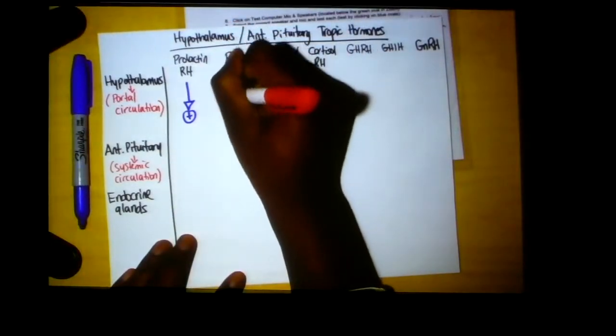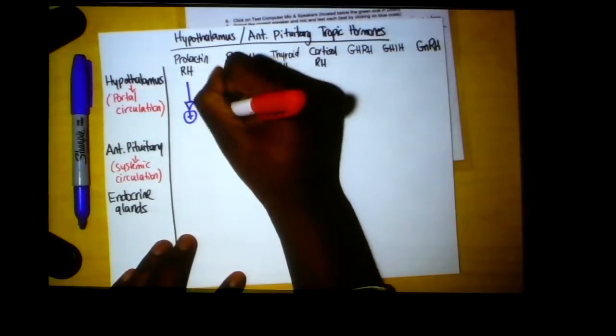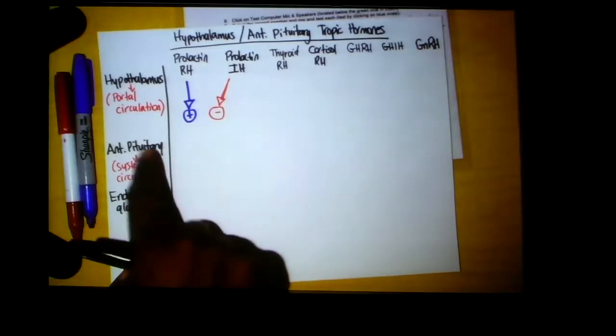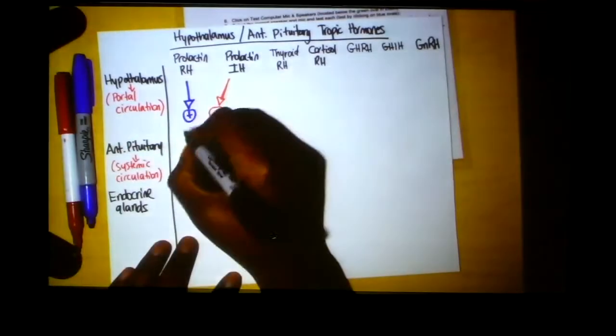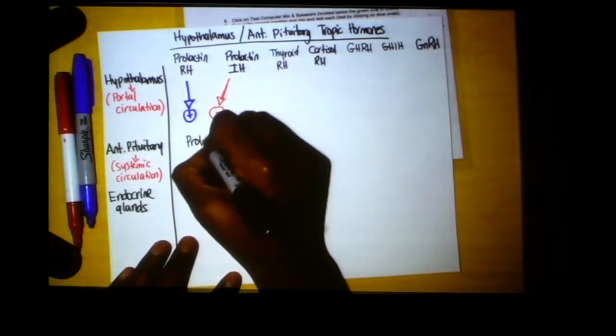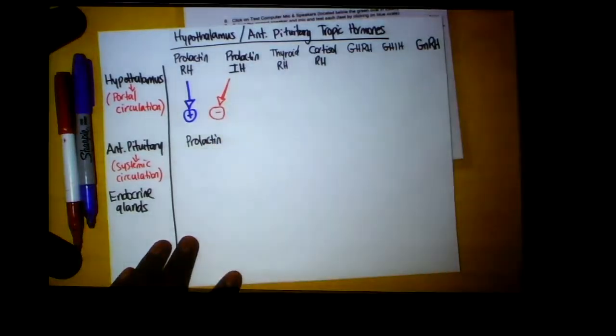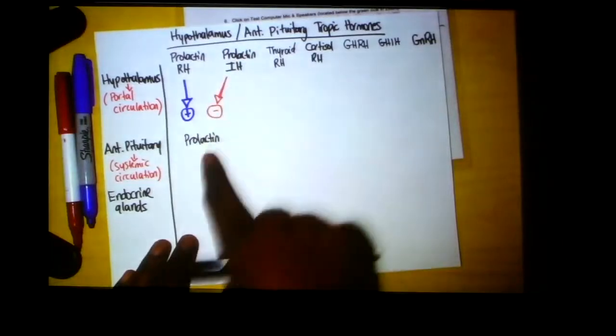Inhibiting hormones are going to block or negate prolactin release, okay? So these two hormones are going to affect the anterior pituitary's release of prolactin, okay? Prolactin releasing hormone will excite it, prolactin inhibiting hormone will block it.